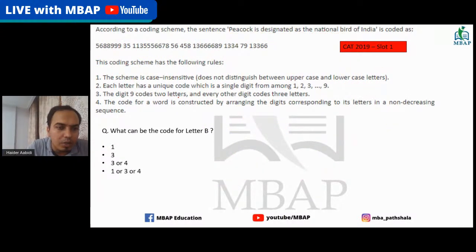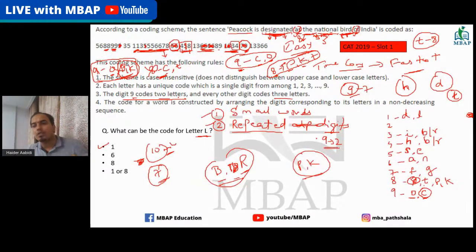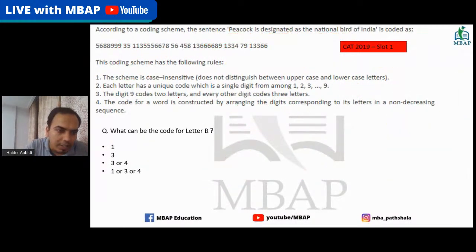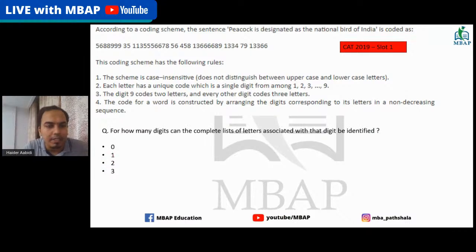What will be the code for letter B? What will be the code for letter B, guys? What's the answer for that? 3 or 4. That's the answer: 3 or 4 is the code for letter B. I'll quickly complete this. Now, for how many digits can the complete list of letters associated with that digit be identified?